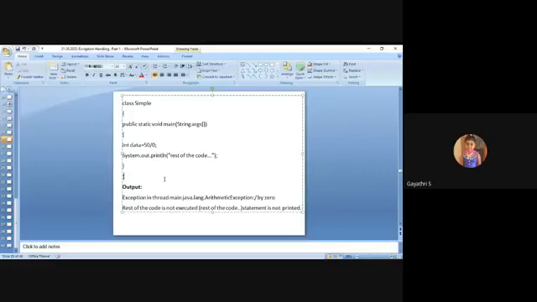But if a programmer takes part in the exception handling mechanism, we can preserve the normal flow of the program. That is, we can print the statement rest of the code. So that is the difference between the default exception handling mechanism and the programmer handling the exception.